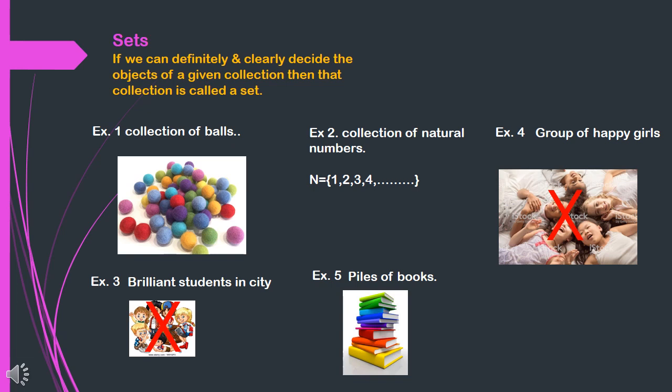So what is the definition of a set? Yes, if we can definitely and clearly decide the objects of a given collection, then this collection is called a set.